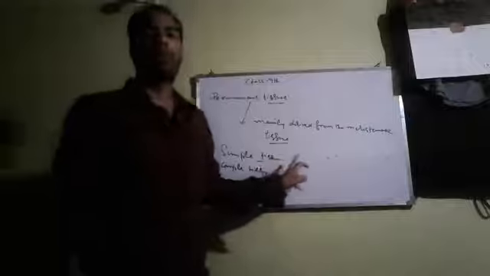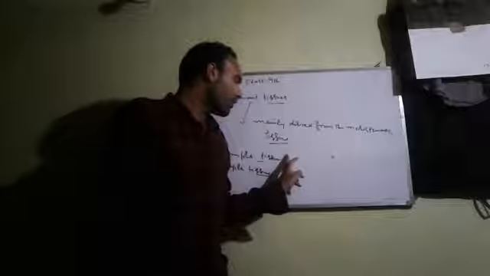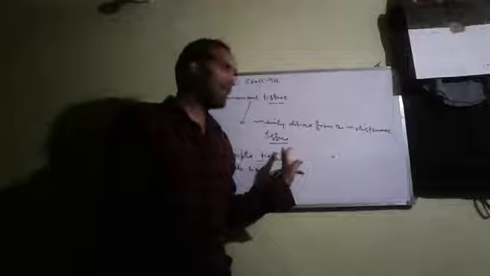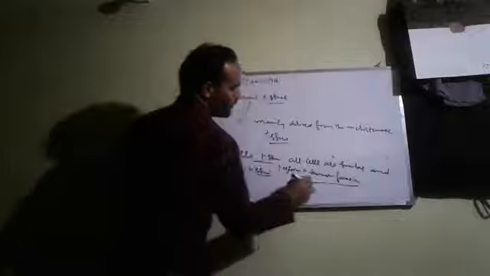First we will discuss simple permanent tissue. In simple tissue, all cells are similar and perform a common function. Means all cells in simple tissue are alike.